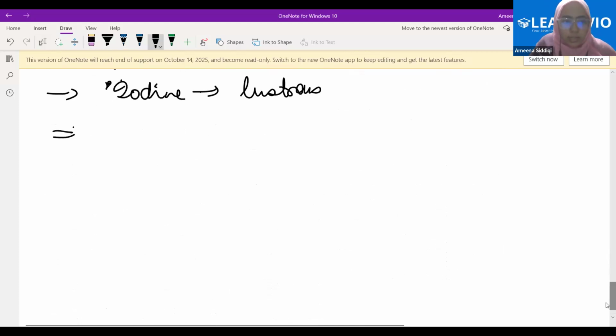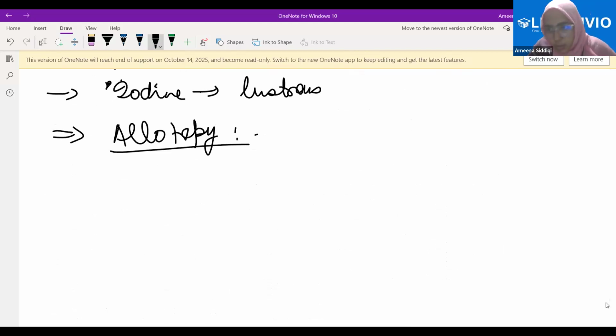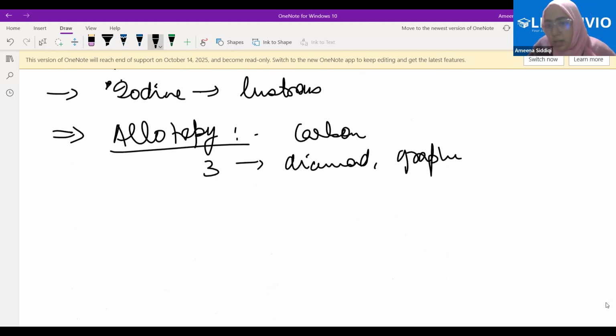Fine. The next property that I want to discuss is regarding allotropes, or allotropy. This property is possessed by carbon, and we have different allotropes for carbon, namely diamond and graphite. So graphite and diamond are allotropes of the carbon element.